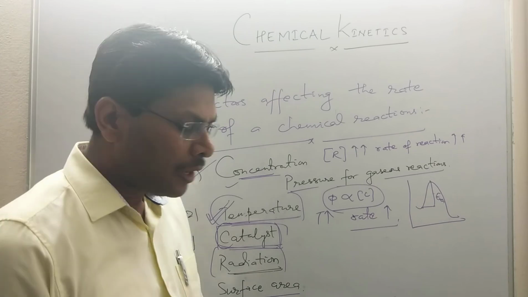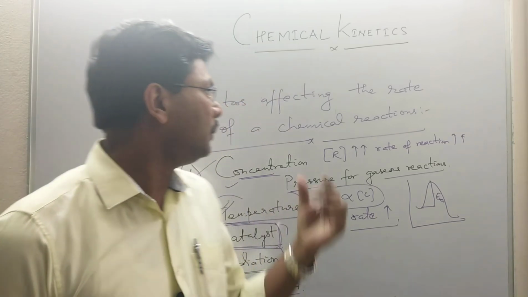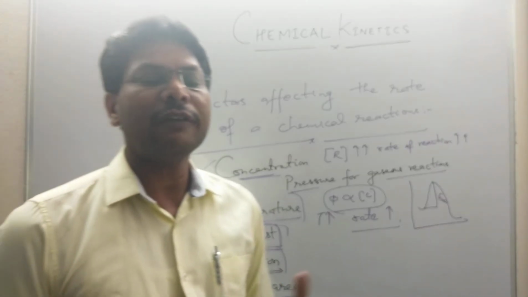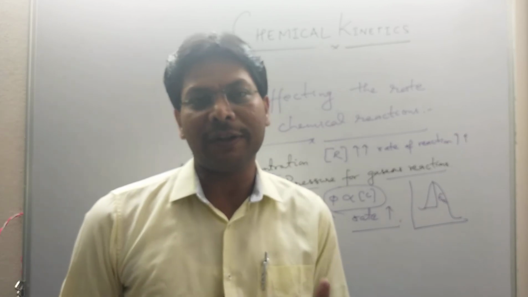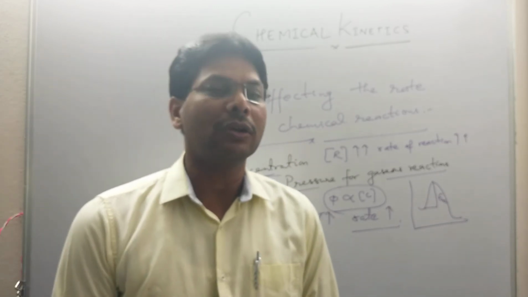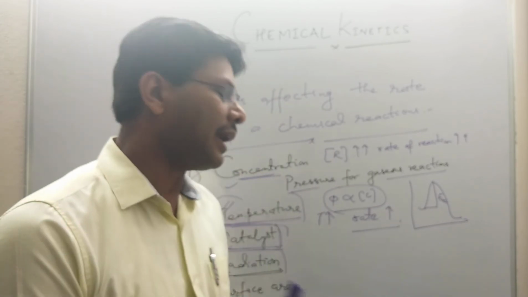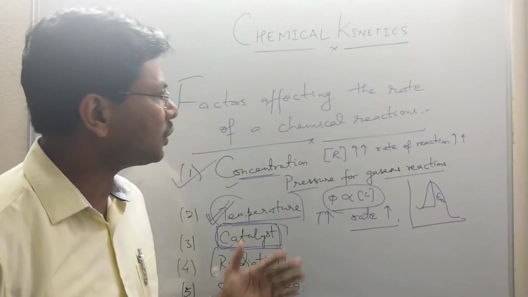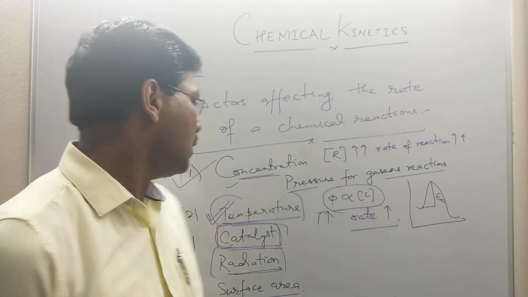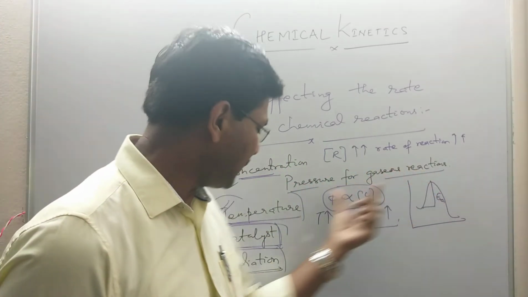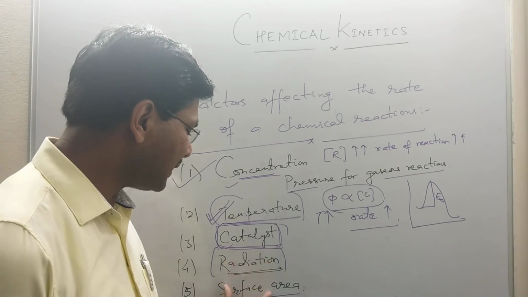Now moving to surface area. Surface area also affects the rate of a reaction. If the solid is in powder form or lump form, the lump will react slowly, but in powder form the surface area is more, so it will react faster. These are the factors on which the rate of a chemical reaction depends: concentration, pressure for gaseous reactions, temperature, catalyst, radiation, surface area.